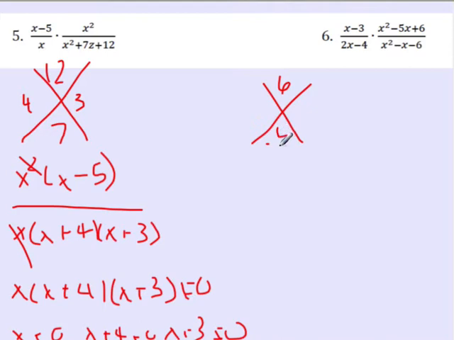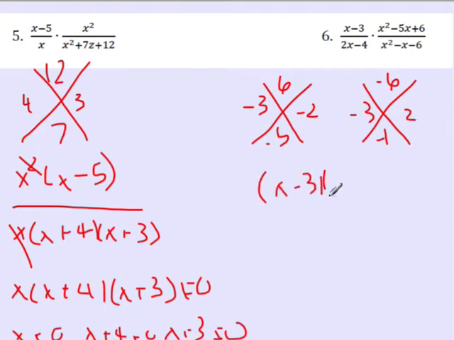Multiplying to 6 and adding to negative 5, that's going to be negative 3 and negative 2. Multiplying to negative 6 and adding to negative 1, negative 3 and positive 2. So let's write that out. I have x minus 3, and then from that first x there, x minus 3, x minus 2.